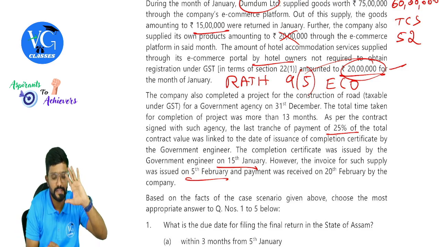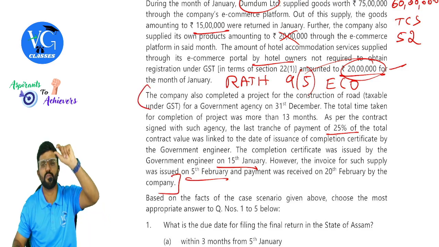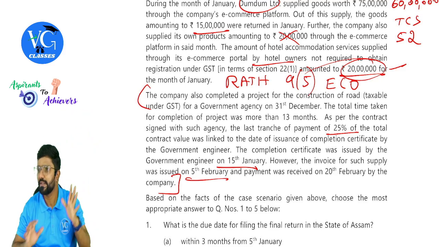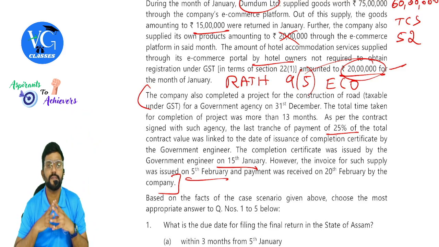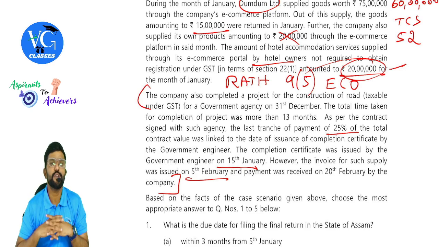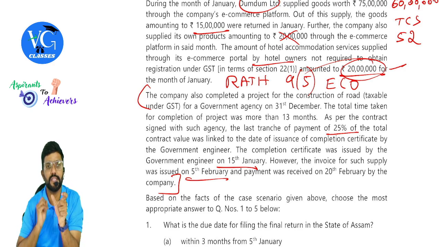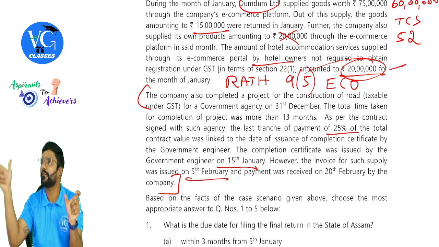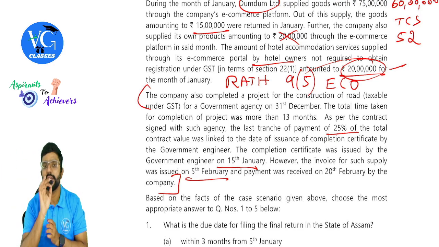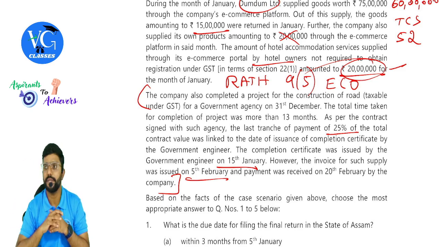Guys, this is about continuous supply of service. Listen. One paragraph is one story. This is a continuous supply of service. Now, what is the due date to issue invoice? Sir, here the payment is linked to the completion of milestone event. What is that milestone event? Issue of completion certificate. When is it issued? 15th January. Invoice is issued on 5th February. That means invoice is not issued within the due date.